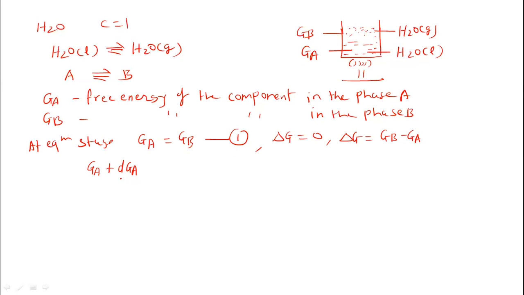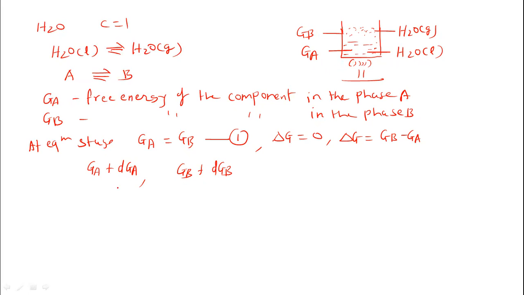As we increase the temperature, the free energy also increases. A small increase in the free energy, that is dGA. Similarly, for the phase B, the new free energy is GB plus dGB, where GB is the initial free energy and dGB is the additional free energy. We want to change the system by supplying some temperature.